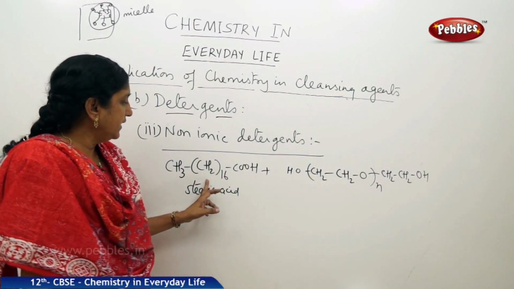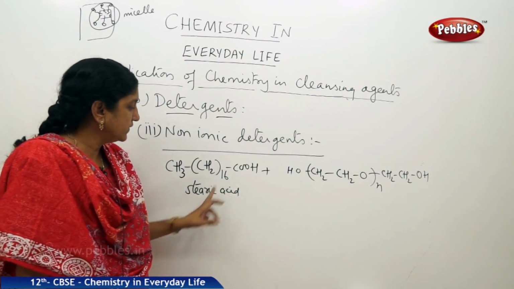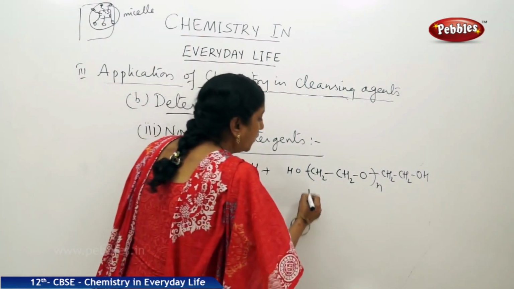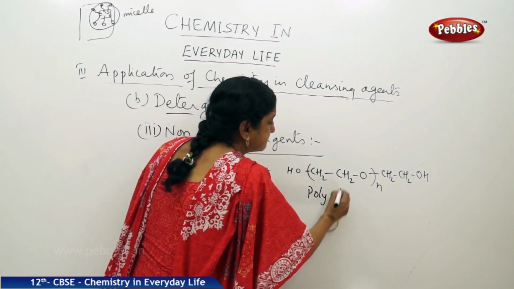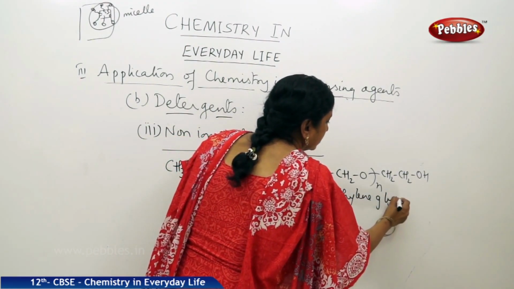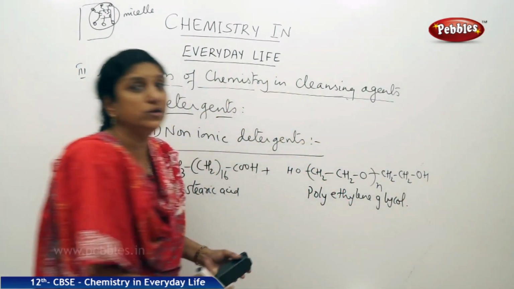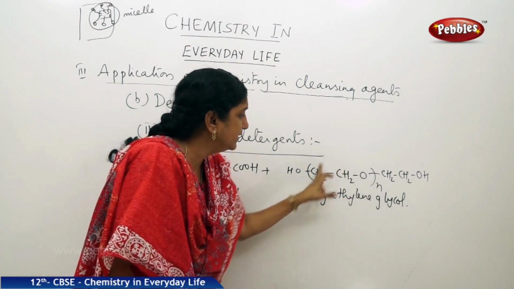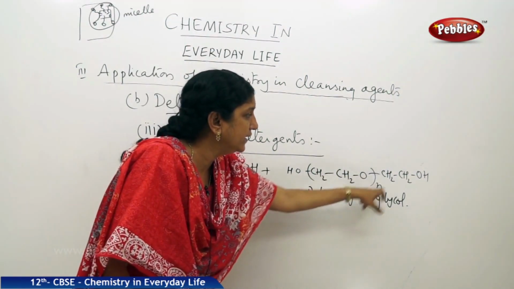Now this is stearic acid, CH3, CH2 16 times, COOH, and this is polyethylene glycol. As you can see, it is a polymer of ethylene glycol. The OH group outside, and this is the ethylene glycol part repeated n times.